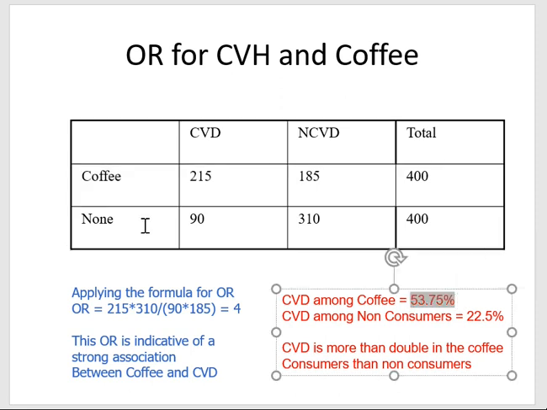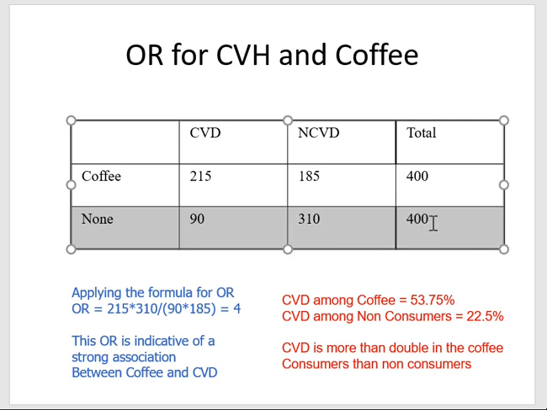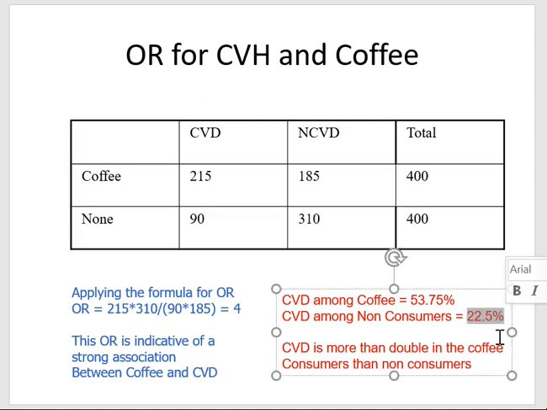All right, what about those that do not consume coffee? What is the rate of CVD among these people? The answer is 90 over 400, or 22.5%. After you look at these two numbers, you say, okay, the coffee consumers have 53.75% CVD. The non-coffee consumers have 22.5% CVD.